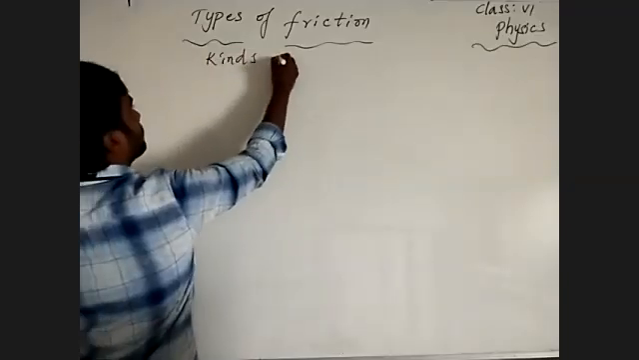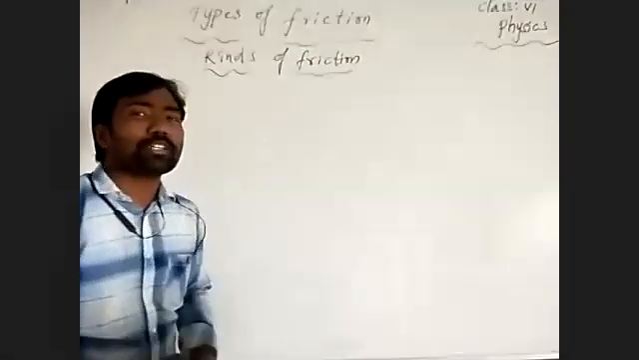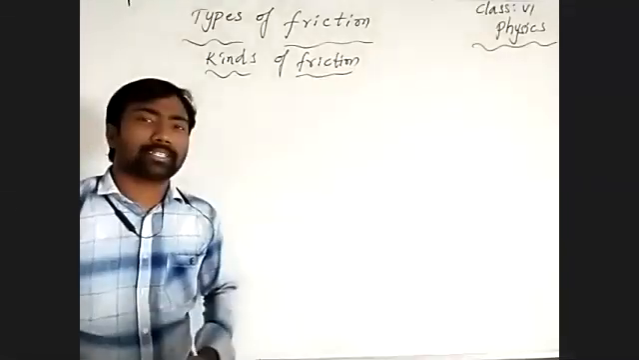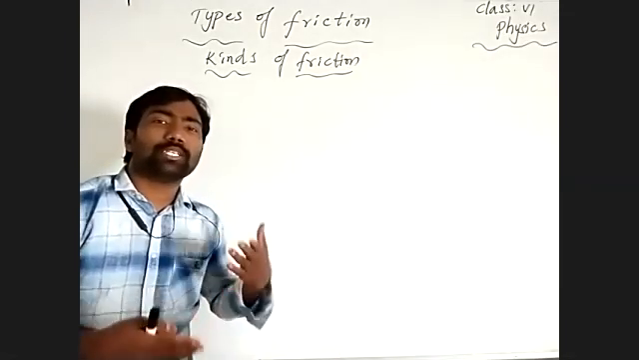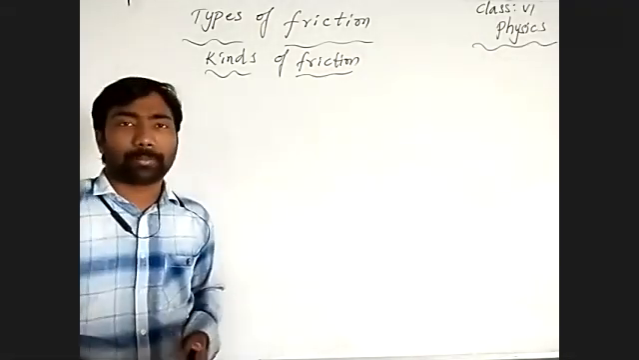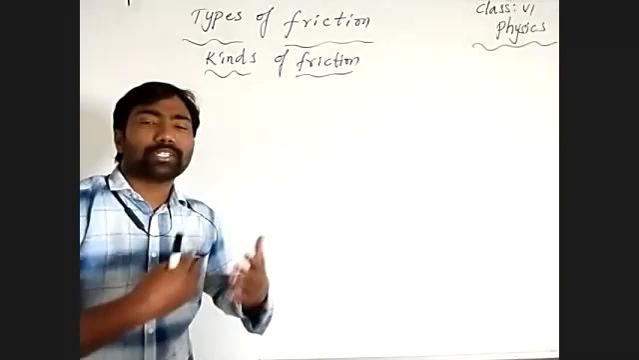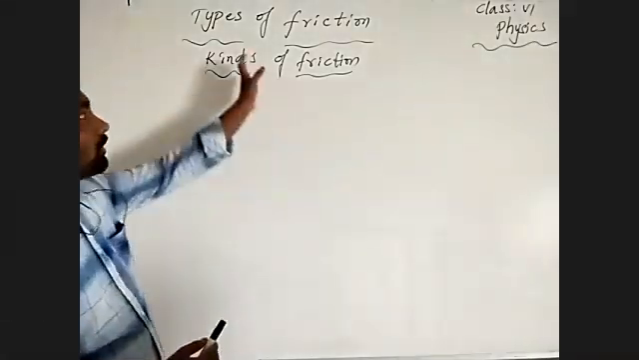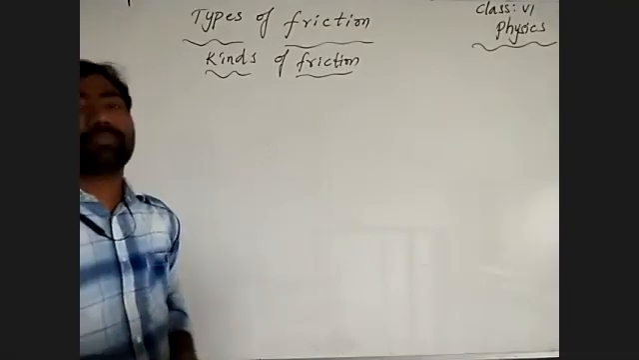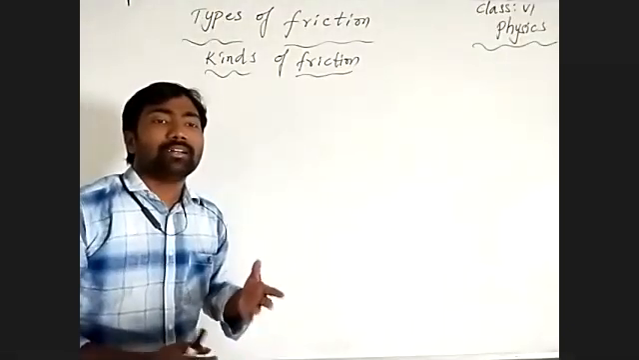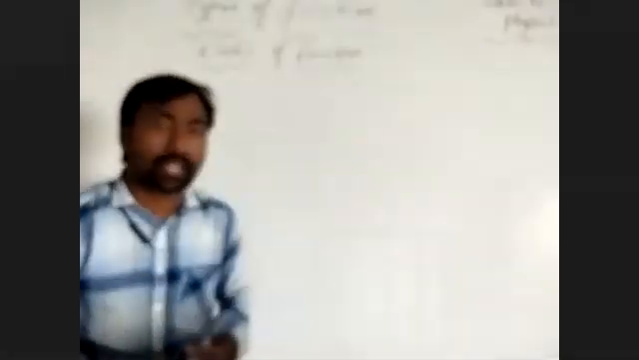Kinds of friction means a frictional force can act between two objects under different conditions, based on the different situations when a force is acting opposite to the motion of a body. So we classify the frictional force by the particular situation as different types of friction, because the frictional force acts in different directions in different situations on a body.